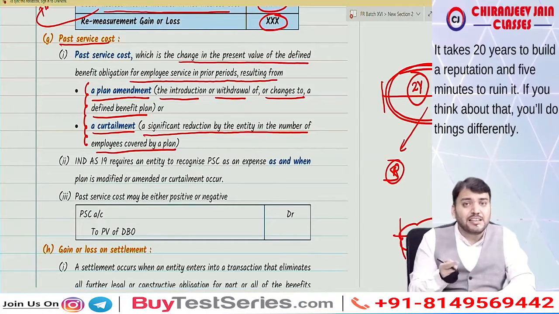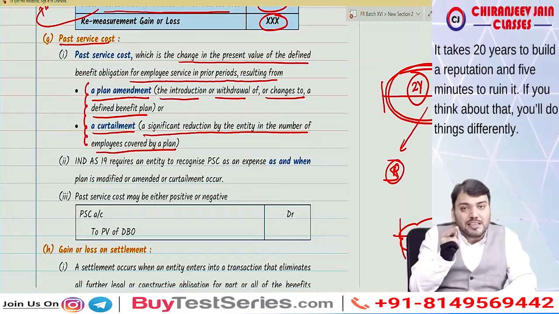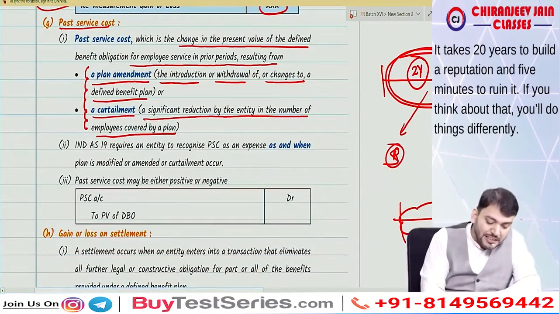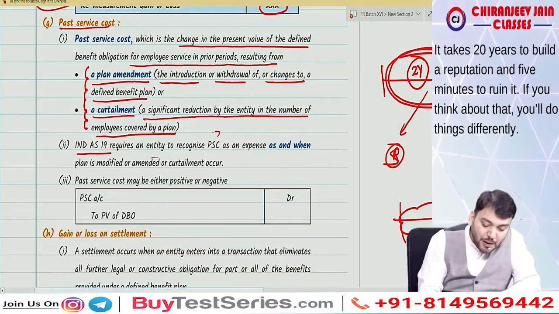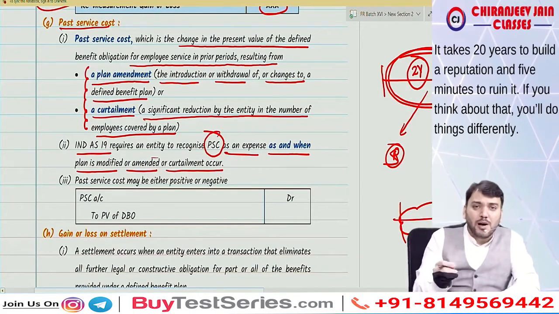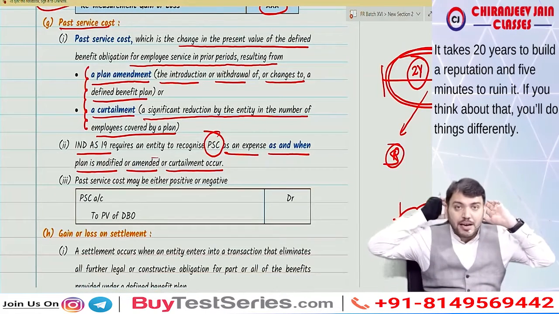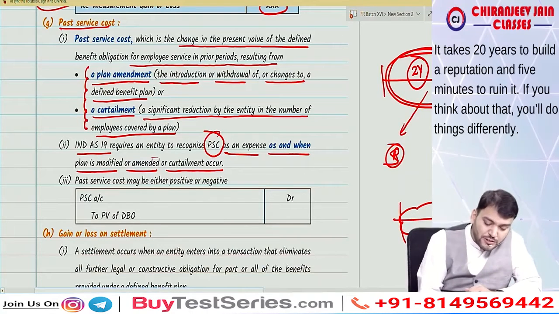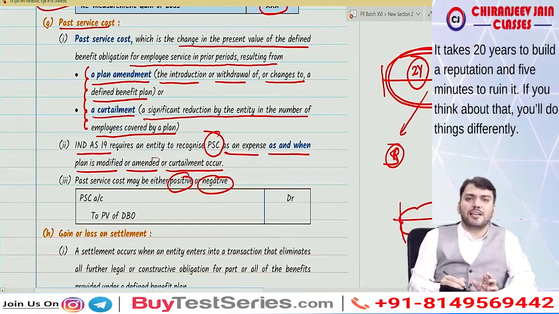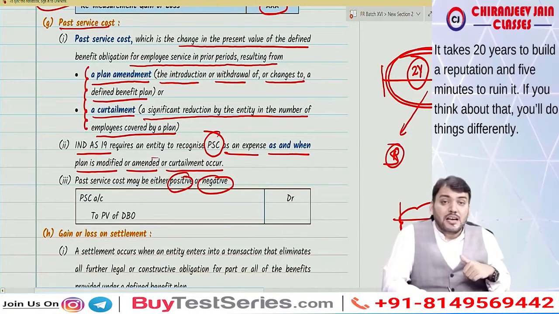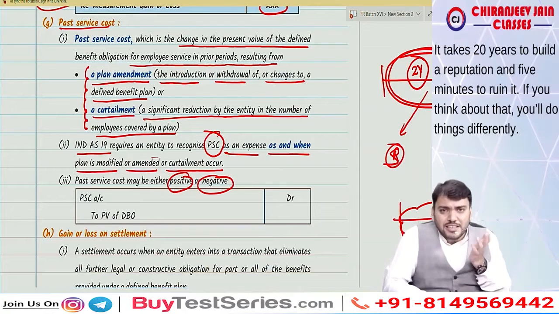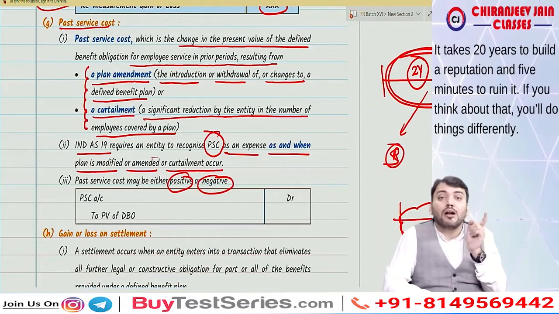Means either there can be an increase in present value of DBO or a decrease in present value of DBO. Correct now? Yes, sir. Means Ind AS 19 requires the entity to recognize past service cost as an expense as and when the plan is modified or amended or curtailment occurs. This past service cost can be positive or negative. Negative means if there is a curtailment, of course the past service cost will decrease, meaning your present value of DBO will decrease.